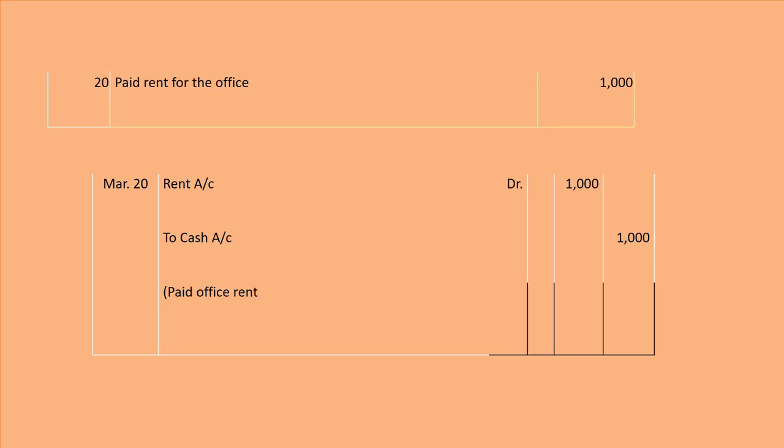So rent is your expense or income? Humne rent pay kiya hai, that is our expense na. So debit all expenses according to the rule of nominal account. We will debit rent account with rupees 1000 and cash is going out from the business, that's why we will credit cash account 1000. Fine. And finally the narration will be paid office rent. Fine beta.